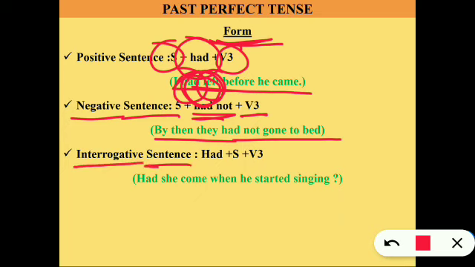Interrogative sentence: had plus subject plus verb 3. He had come when he started singing. Had she come when he started singing?